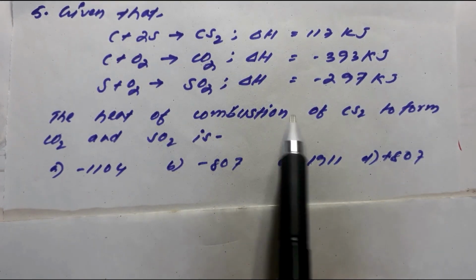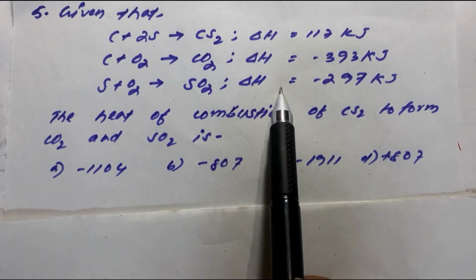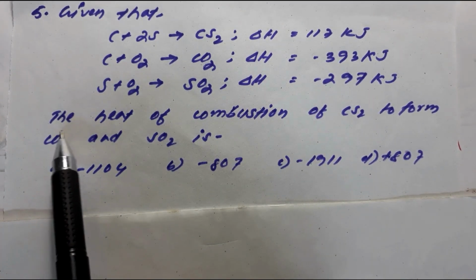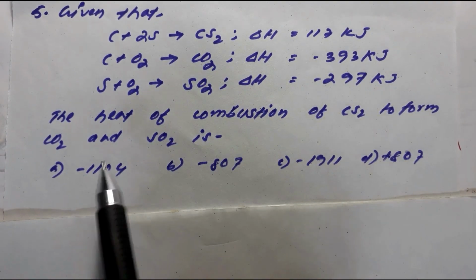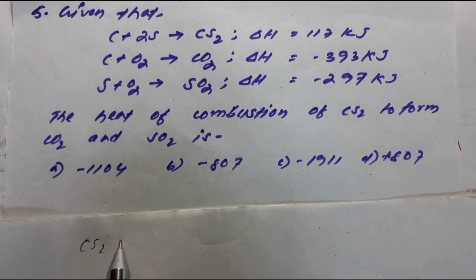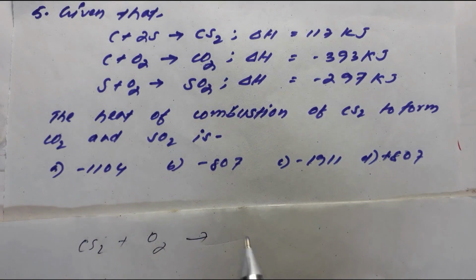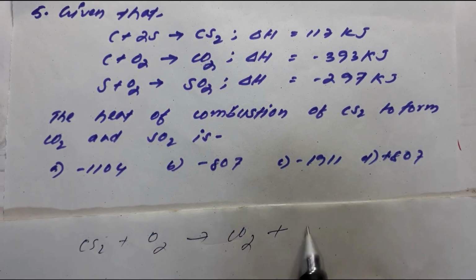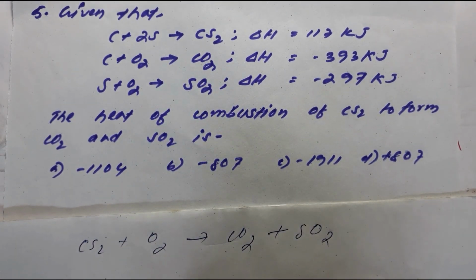All these things are given, and the change in enthalpy is also given to us. It is asking for the heat of combustion of CS2 to form CO2 and SO2. Combustion means reacting with air, so it gives carbon dioxide and sulfur dioxide.